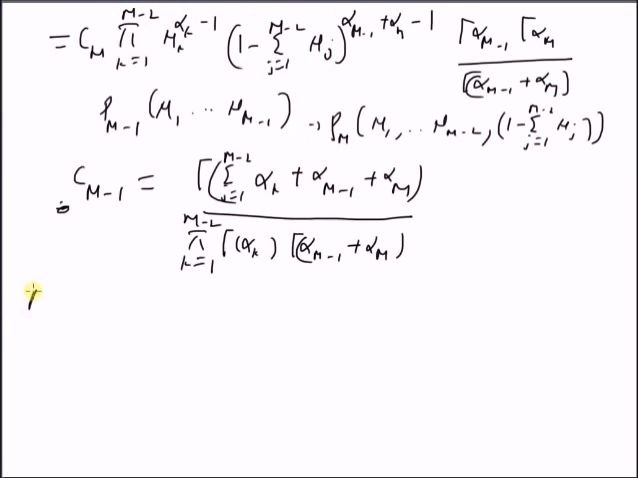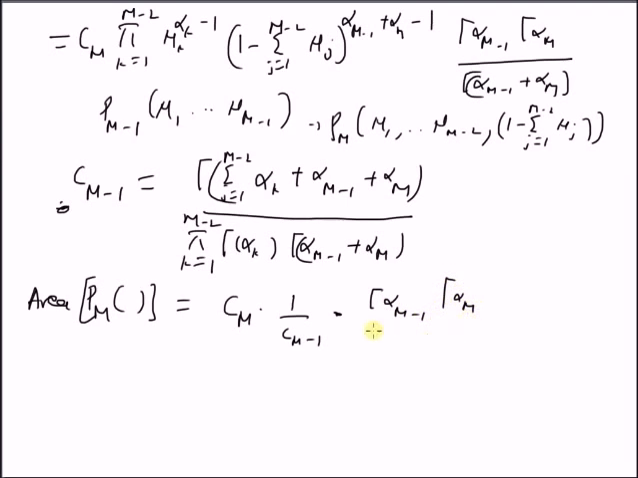Hence the area under the multinomial distribution with m equal to m is equal to the area under this distribution, which is going to be equal to Cm multiplied by 1 by Cm minus 1 multiplied by this alpha m minus 1, alpha m minus 1 plus alpha m.